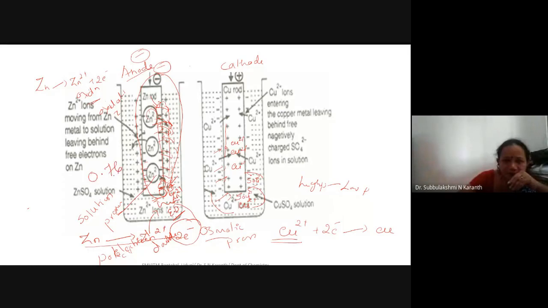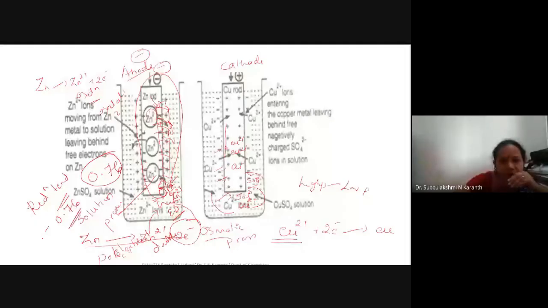But while expressing the electrode potential of zinc, you have to express it in terms of reduction tendency, the reduction electrode potential. The same magnitude with opposite sign. Oxidation potential is 0.76, so the reduction potential becomes minus 0.76.